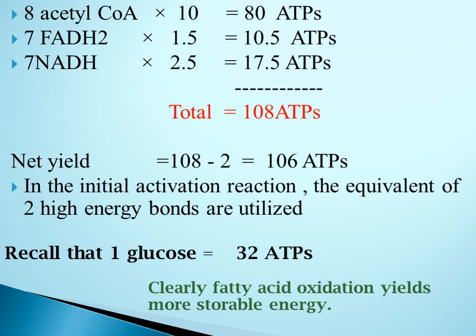But out of these 108 ATPs, 2 ATPs are already spent in the initial activation reaction for the conversion of fatty acid to acyl coenzyme A. So the net yield is 106 ATPs. When you compare this yield with the oxidation of 1 molecule of glucose, you can see that oxidation of 1 molecule of glucose generates 32 ATPs. So this clearly indicates that fatty acid oxidation yields more storable energy, or you can say fat acts as a concentrated storage form of energy.